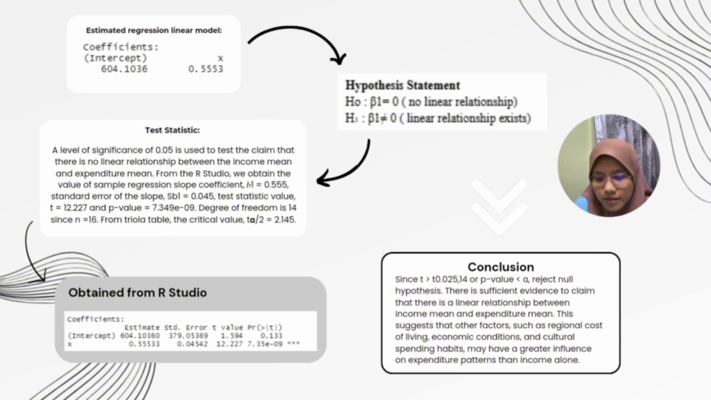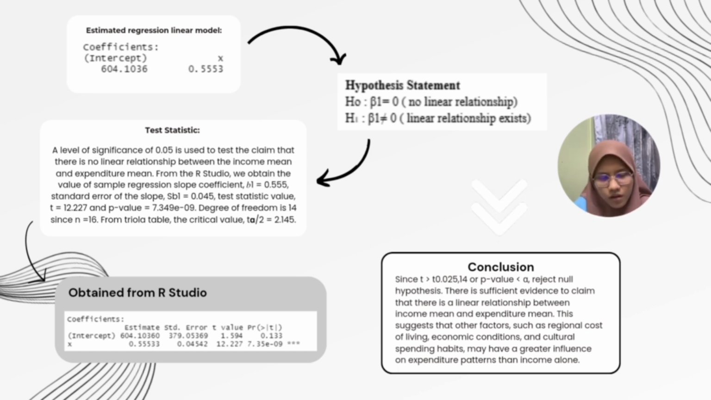From RStudio, we obtain the value of the sample regression slope coefficient B1 equal to 0.555, the standard error of the slope SB1 equal to 0.045, test statistic value t equal to 12.227, and p-value equal to 7.349 e negative 9. Degree of freedom is 14, since sample size n equals 16. From the t-table, the critical value t equals 2.145. So as you can see in the slides, we obtain from RStudio the coefficients for estimate, standard error, t-value,